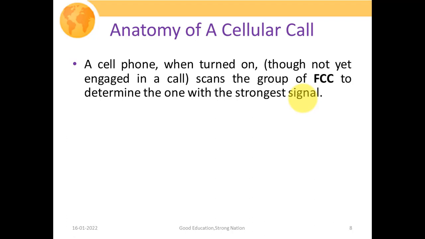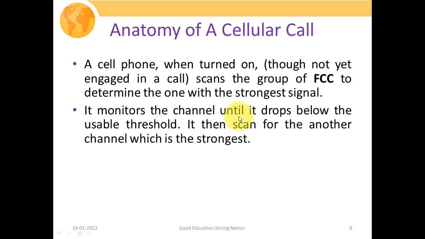It will first scan the groups in the forward control channel to determine which base station signals it is catching and which is the strongest one. It monitors the channel until it drops below the usable threshold. It then scans for another channel which is the strongest. So suppose you haven't initiated any call, but you are still in contact with your base station, and as soon as you find that the signal from a particular base station has dropped below a particular threshold, then it must rescan and connect with another serving base station.